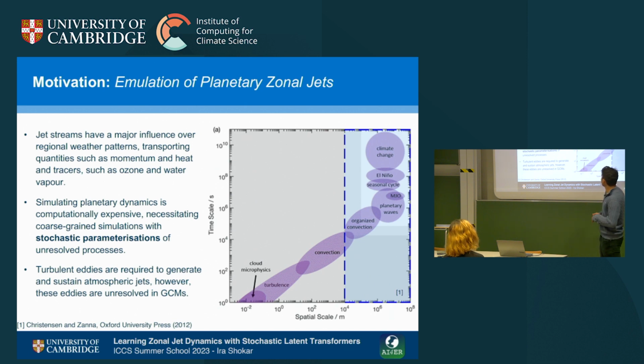Why are we looking to replace this with machine learning, or capture the dynamics using machine learning? Well, the jets themselves are generated and sustained by turbulent eddies. And on this spatial scale plot, the ECMWF IFS forecast currently runs at a 10 kilometer resolution. At that resolution, all the turbulence has to be parameterized, and that parameterization is one of the slower parts of their forecast system. So we're looking at ways to speed that up.